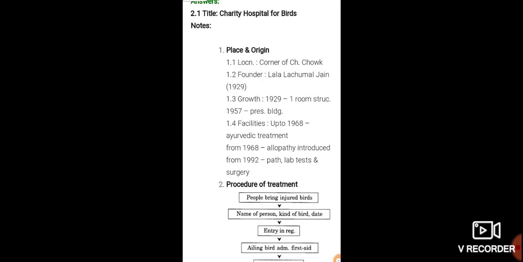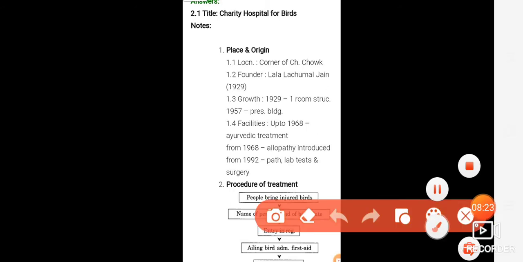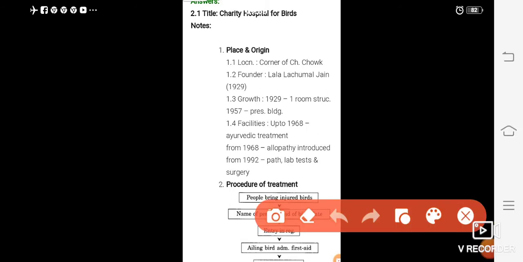Now I am explaining to you how to make notes. So dear students, in short, I told you about the passage. This is a unique mission. First of all, you have to mention the title, Charity Hospital for Birds. You have seen, this is the title. Then you have to follow the format, place and origin.